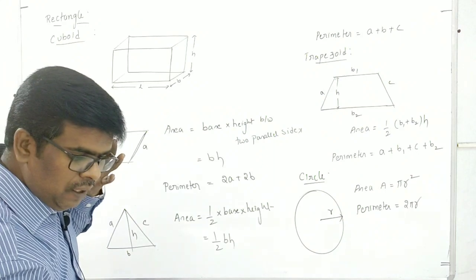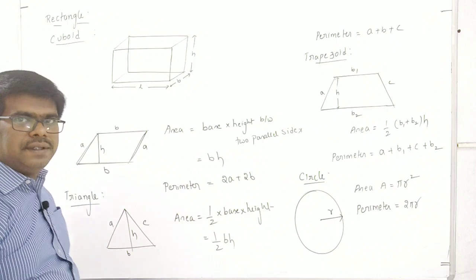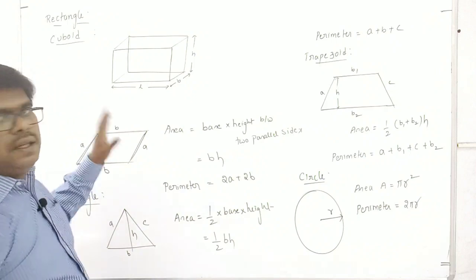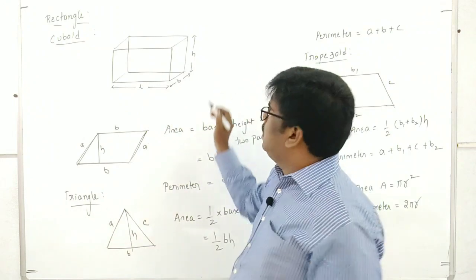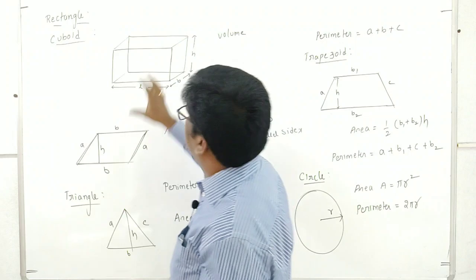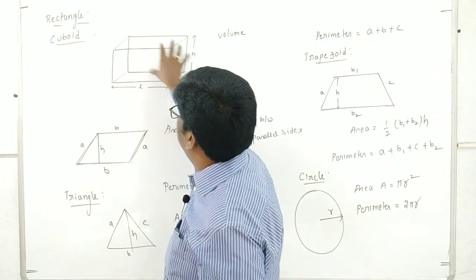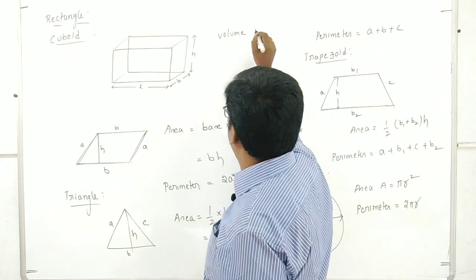And in this solid body we can find the volume as well as the total surface area. The volume of this cuboid is completely the space enclosed by these boundaries. Inside, how much space is there? That is nothing but its volume.